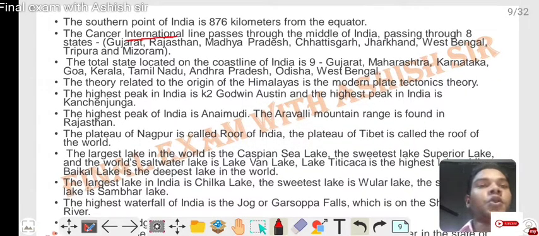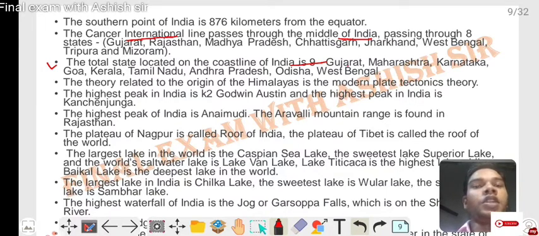passes through the middle of India, passing through 8 states: Gujarat, Rajasthan, Madhya Pradesh, Chhattisgarh, Jharkhand, West Bengal, Tripura, and Mizoram. The total states located on the coastline of India: 9. Gujarat, Maharashtra, Karnataka, Goa, Kerala, Tamil Nadu, Andhra Pradesh, Odisha, West Bengal.